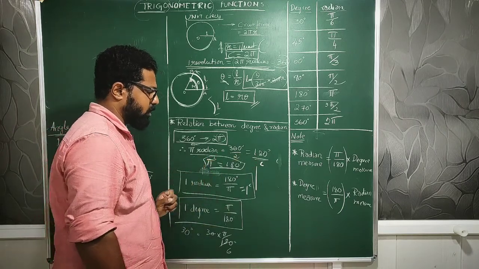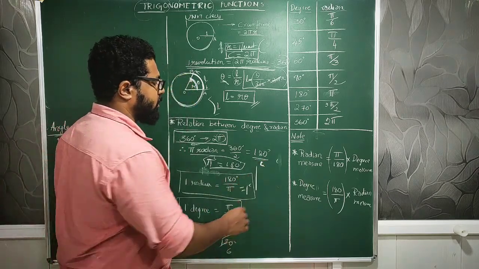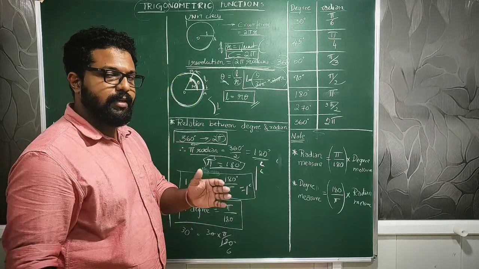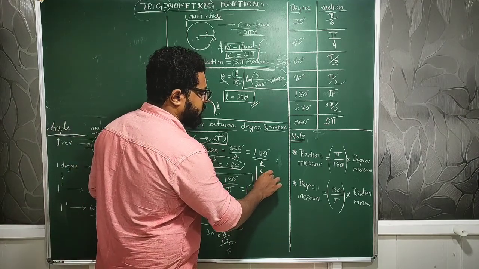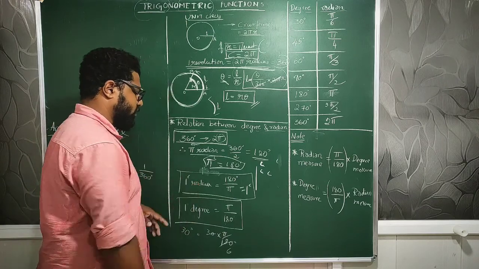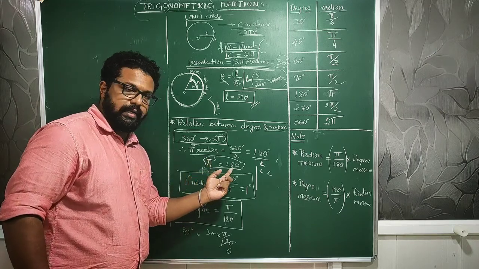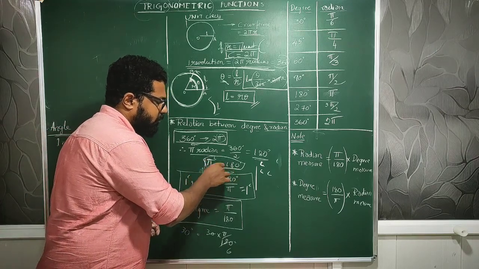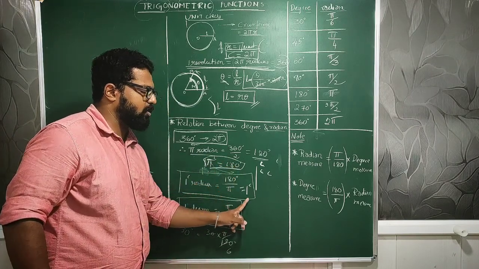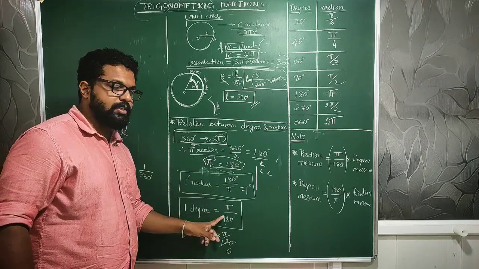And this particular symbol, what I told you, is nothing but the symbol for radians. Make it like a small curve, not completely like a circle, just a curve like that. So this is the symbol for radians. With that help, pi radians is equal to 180, so this pi goes to the denominator. It becomes 180 divided by pi is equal to 1 radian. Simple as that. Then 1 degree is just the reciprocal of this, that is pi by 180.